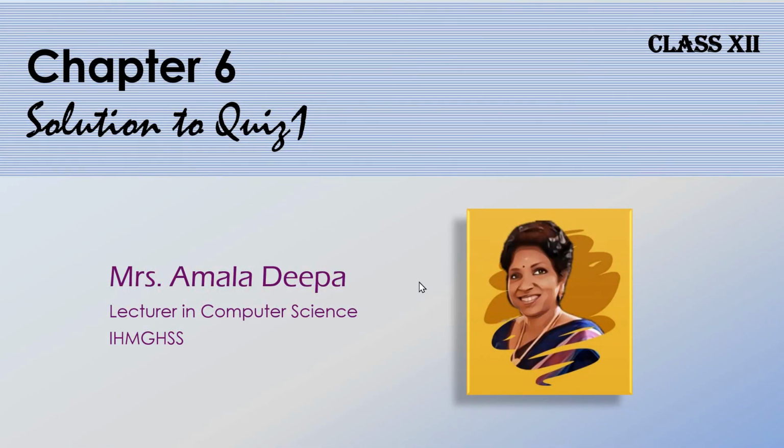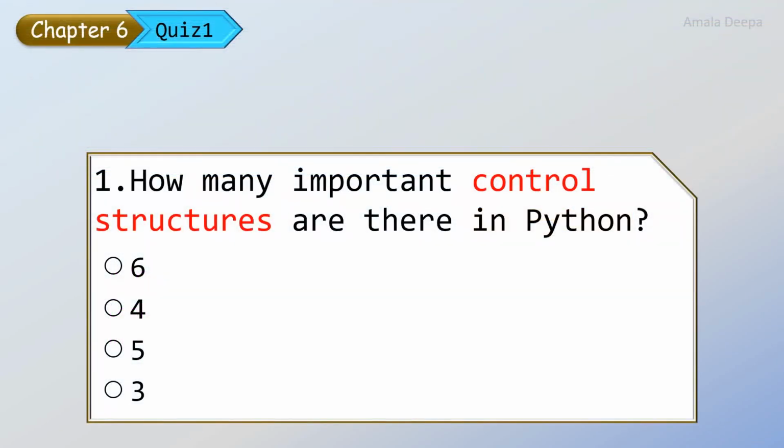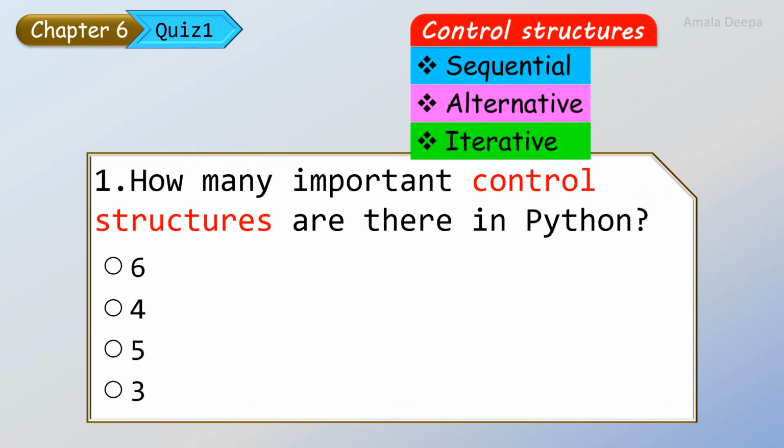Dear children, I will discuss the multiple choice questions in chapter 6. How many important control structures are there in Python? The control structures in Python are sequential, alternative, iterative. Therefore, there are 3 types of control structures in Python.